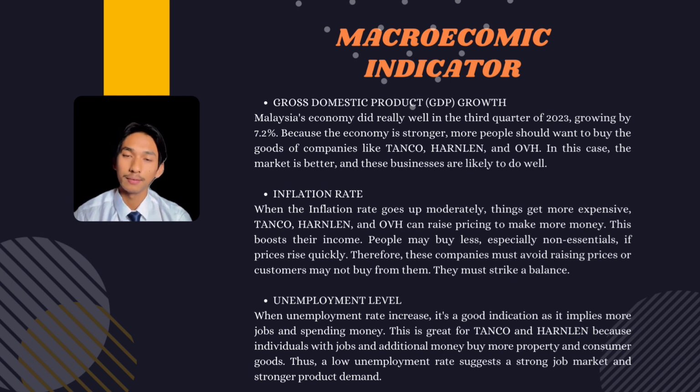Now let's talk about the inflation rate. A moderate increase in inflation can make things more expensive. When prices go up a bit, Tenco, Hanlian, and OVH can make more money by adjusting prices. But they need to be careful not to raise prices too quickly or people might buy less from them. Moving on to the unemployment level. A decrease in unemployment is a positive sign for Tenco and Hanlian. More jobs and more spending money are good for Tenco and Hanlian. When the unemployment rate is low, it means more people have jobs and are likely to buy more property and goods. To sum up, a strong economy, smart pricing adjustment, and low unemployment are good for Tenco, Hanlian, and OVH to do well in their business.